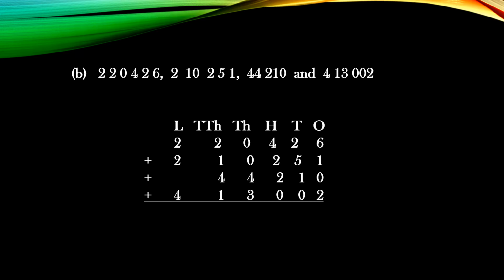The way you added earlier, the same way you have to add on. 6 plus 1 is 7, 7 plus 2 is 9. At tens place 2 plus 5 is 7, 7 plus 1 is 8. Then at hundreds place 4 plus 2 is 6, 6 plus 2 is 8. Now thousand place 4 plus 3 is 7. Now 2 plus 1 is 3, 3 plus 4 is 7, 7 plus 1 is 8 at 10,000 place. At lakh place you will add on and you will get 8. So what is the answer? 8,87,889.